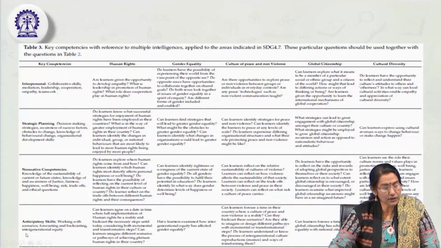Anticipatory skills, that is working with scenarios, forecasting, predicting, backcasting, that means analyzing our past experiences, and intergenerational equity. These are the analytic anticipatory skills. These are some of the key competencies with reference to multiple intelligence, which can be applied in the area of SDG 4. So, these are the respective examples and case study examples and explanations that you can go on to later.